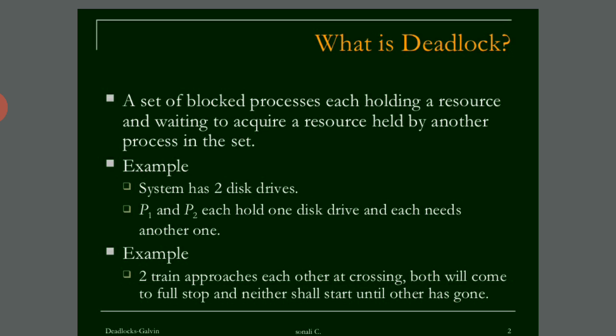For example, a system has two disk drives. P1 and P2 each hold one disk drive and each needs the other one. Another example: two trains approaching each other at a crossing both come to a full stop, and neither shall start until the other has gone.